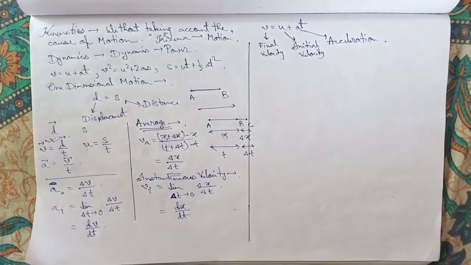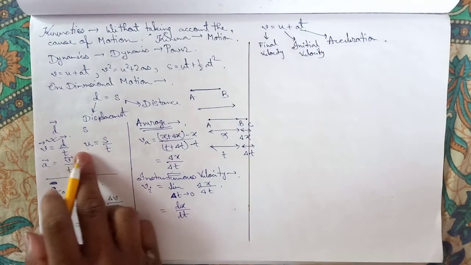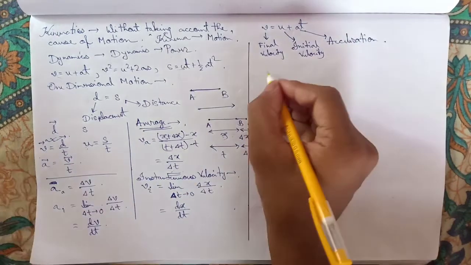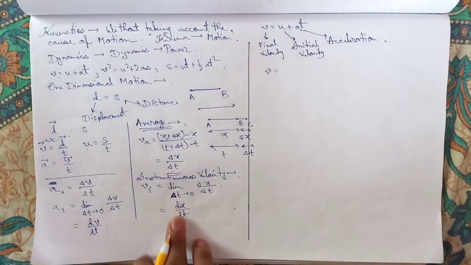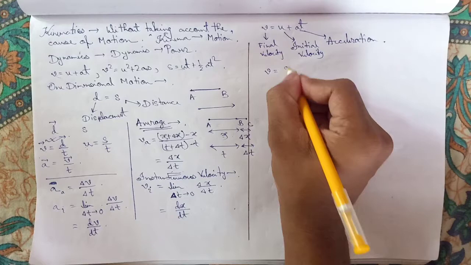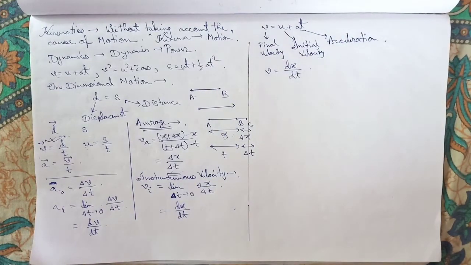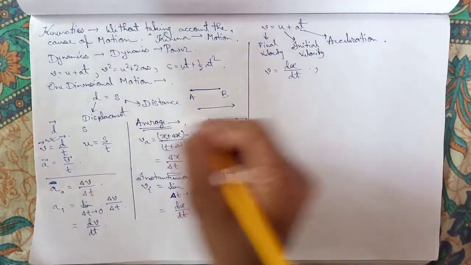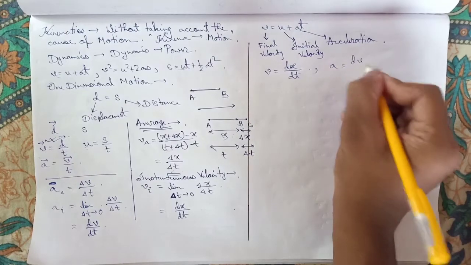Now to prove that, we will just apply our basic sense. What is our basic sense? What do we know from the equation of velocity? Velocity is the first derivative of distance or displacement. We can write dx dt. And what is acceleration? Acceleration is dv dt.